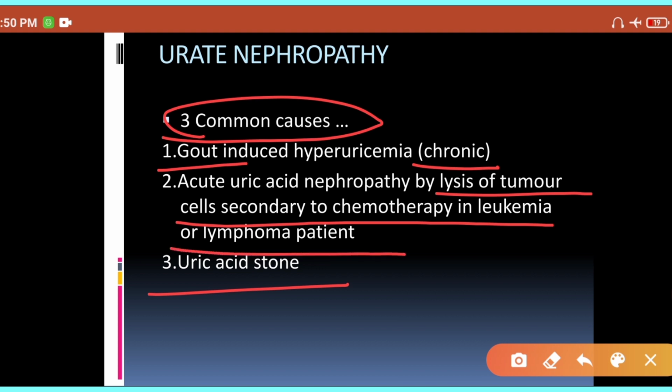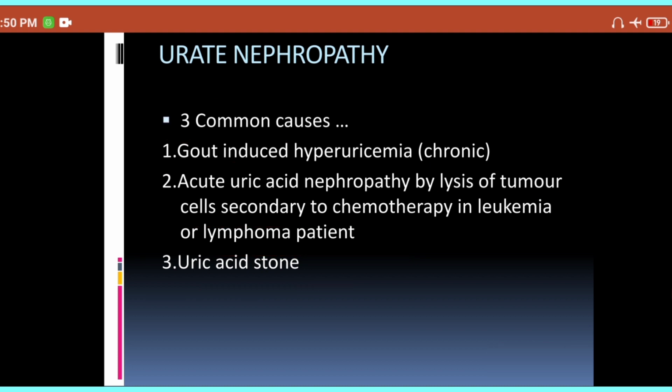In leukemia and lymphoma we are providing the chemotherapy, so the chemotherapy can lyse the tumor cells and there can be hyperuricemia because of that. So these three are the common causes of hyperuricemia, and that will lead to nephropathy.